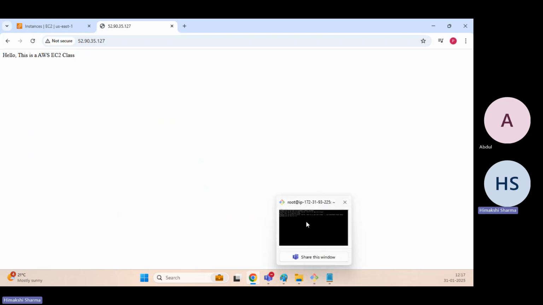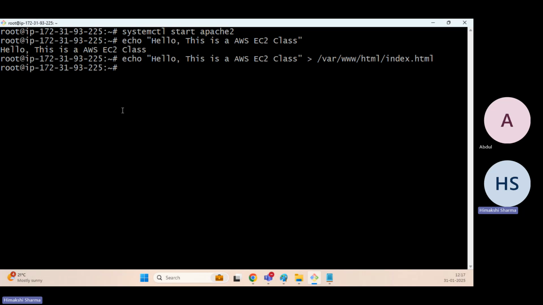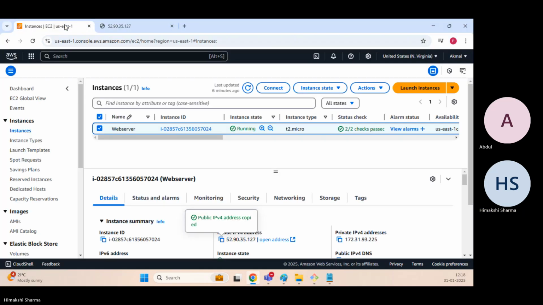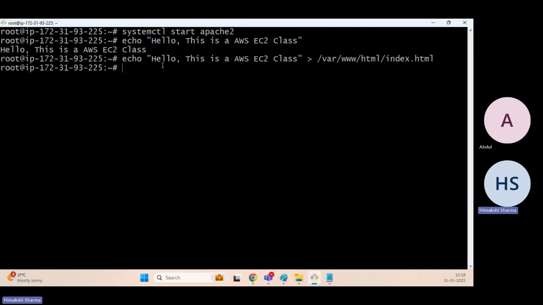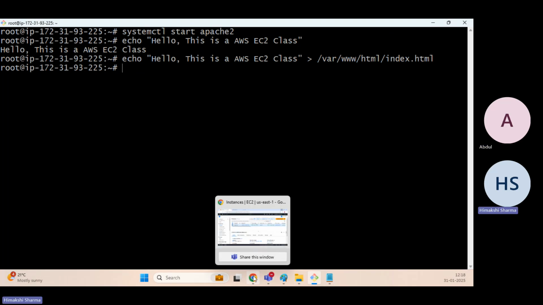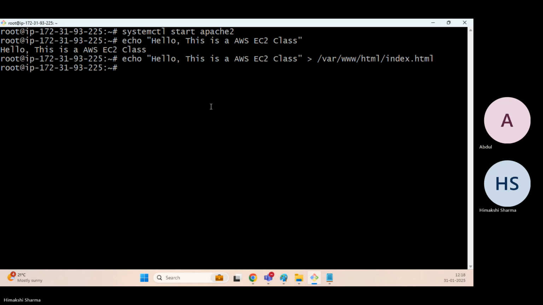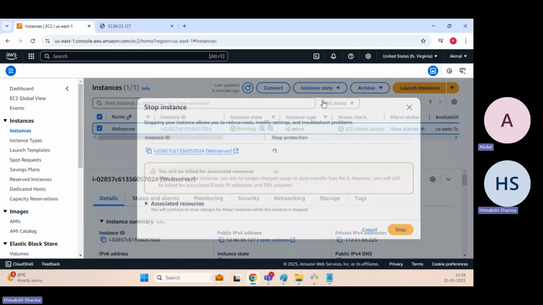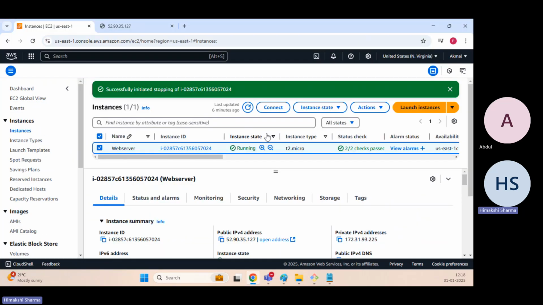Now, what will happen if I stop this particular EC2 instance? This particular output will not come up. Why will the output not come up? See, let me show you. I will stop this. Let me show.